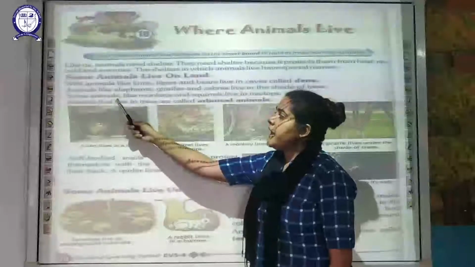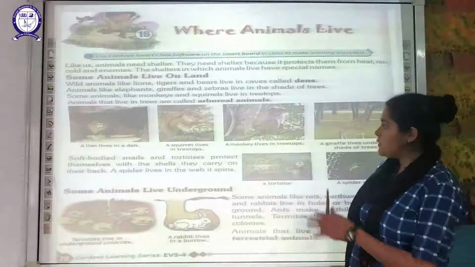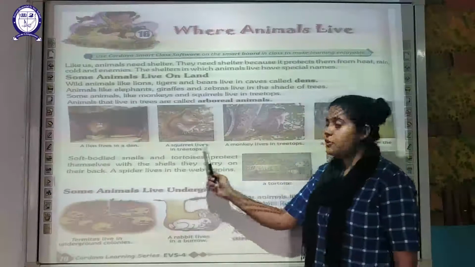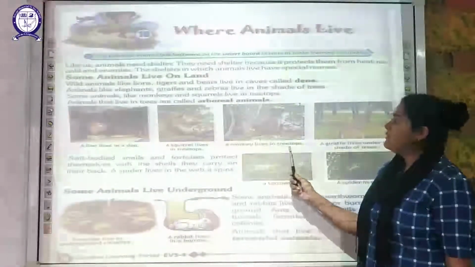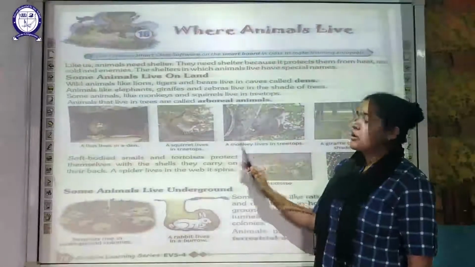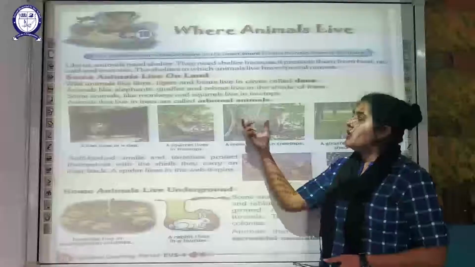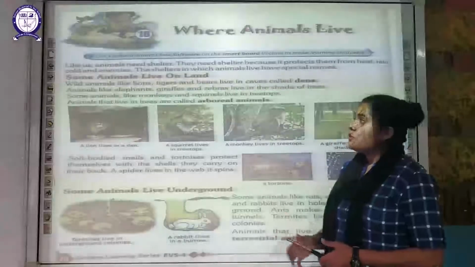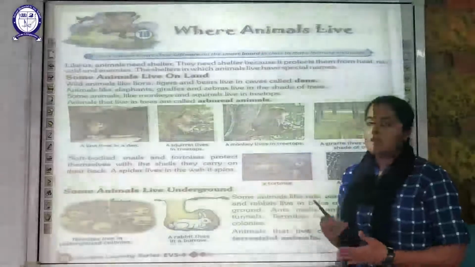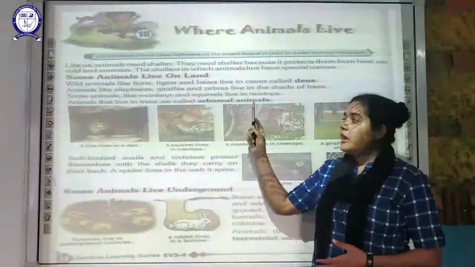Next, there are certain other animals like your monkeys and your squirrels. They live in the tree top. Here two examples are given. The squirrel lives on a tree top. You people are aware of this fact. And a monkey lives in a tree top. Those animals which are living in the tree are called arboreal animals. This is quite new for you people. These terminologies are very important to remember. Those animals which are living on land are terrestrial animals, and those animals which live in the tree are arboreal animals.